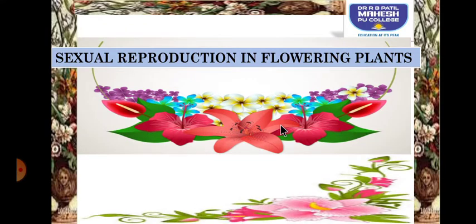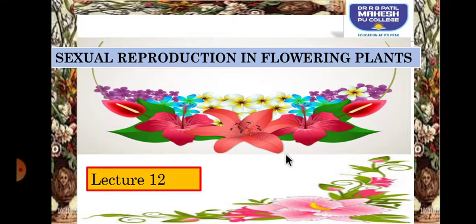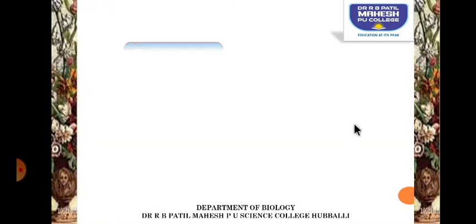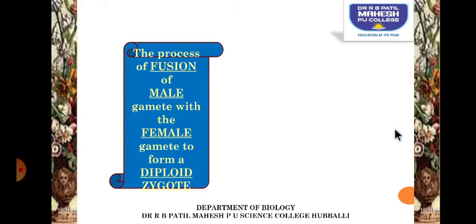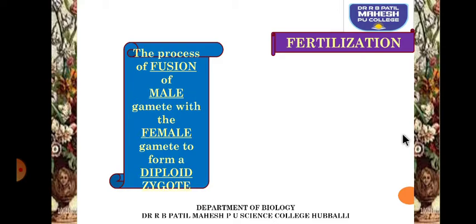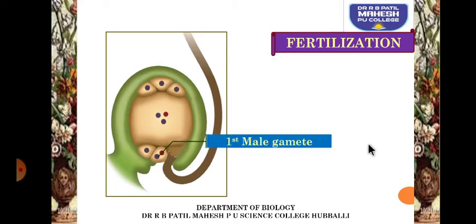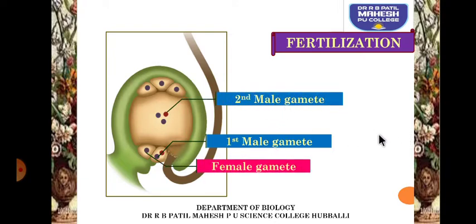Students, today in this video, lecture 12, we are going to discuss double fertilization and its significance. The process of fusion of male gamete with the female gamete to form a diploid zygote is called fertilization. So here is the structure of a VS of ovule showing an embryo sac which shows the first male gamete, which is brown in color, and the female gamete which is the egg, and also shows the second male gamete.